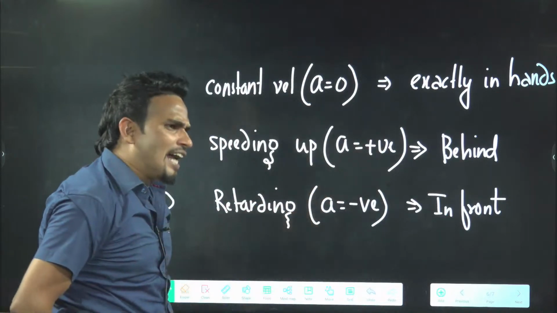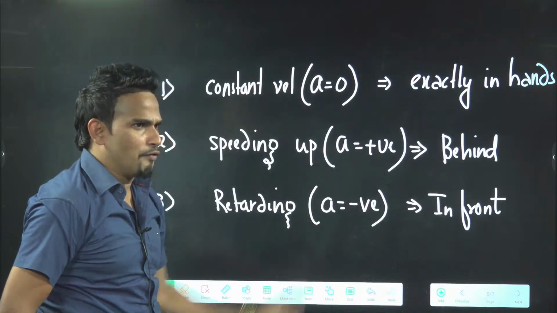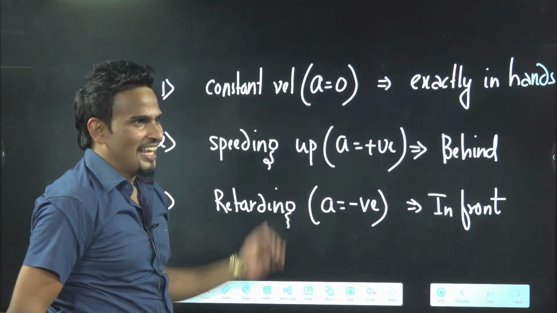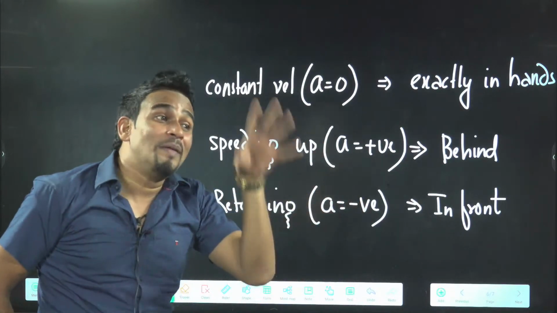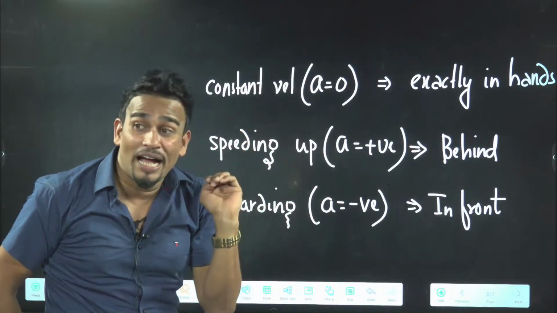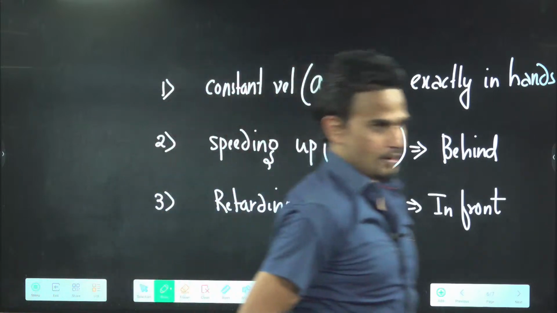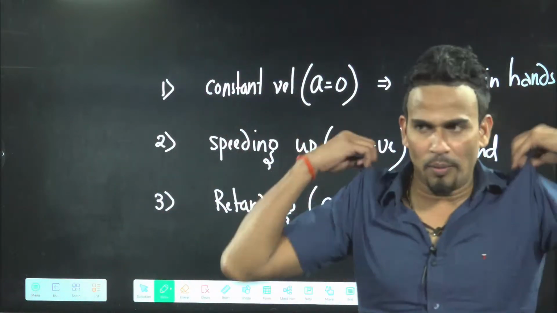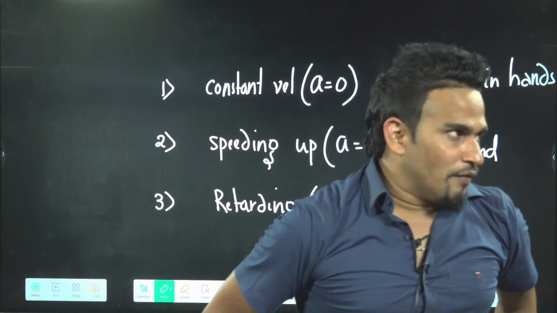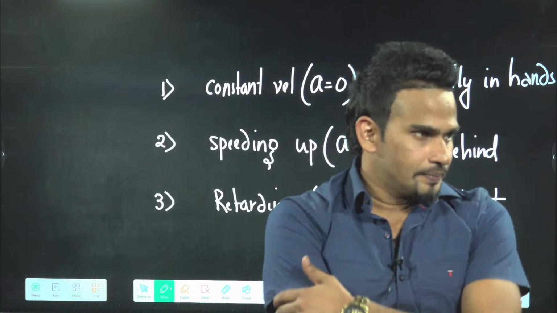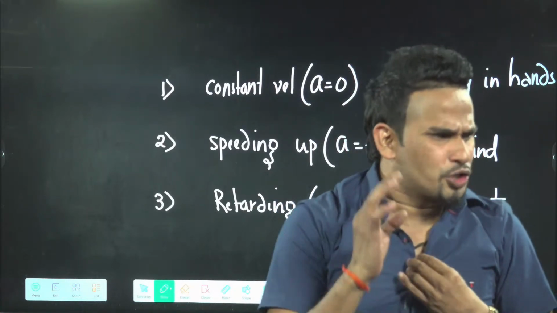If the train is retarding, then who will travel more distance? The coin will travel more distance. If the coin travels more distance, who will be left behind? We will be left behind. So that's why the coin will fall in front. Done. Final. Without any doubt, everyone will get it. Okay, very good. So this is how we talk about these types of basic questions which we can get.